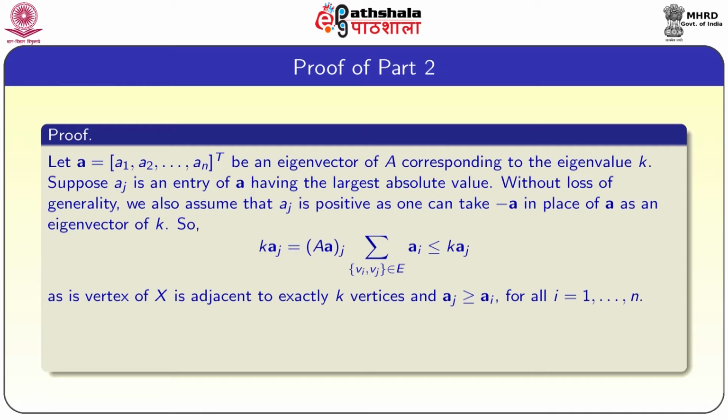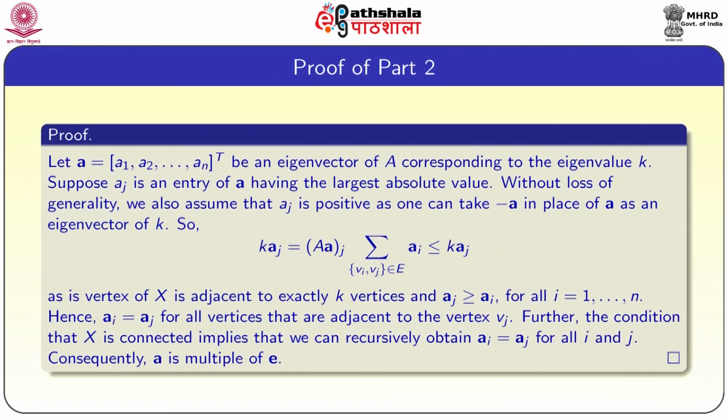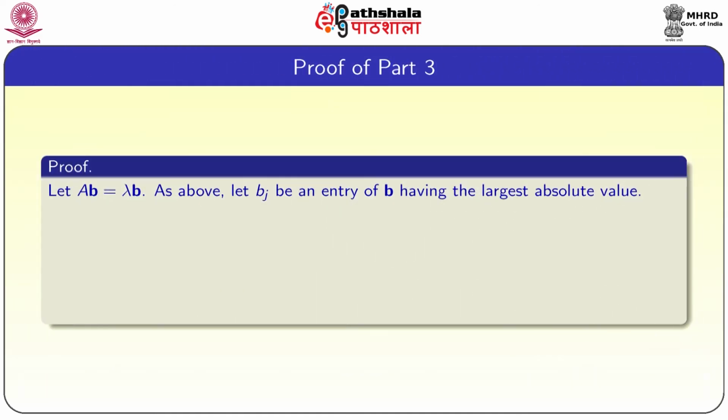So, that means that ai is equal to aj for all vertices that are adjacent to vertex vj. Further, the condition that X is connected implies that we can recursively obtain ai is equal to aj for all i and j. Consequently, A is a multiple of E. Now, we will prove part 3 of this result.